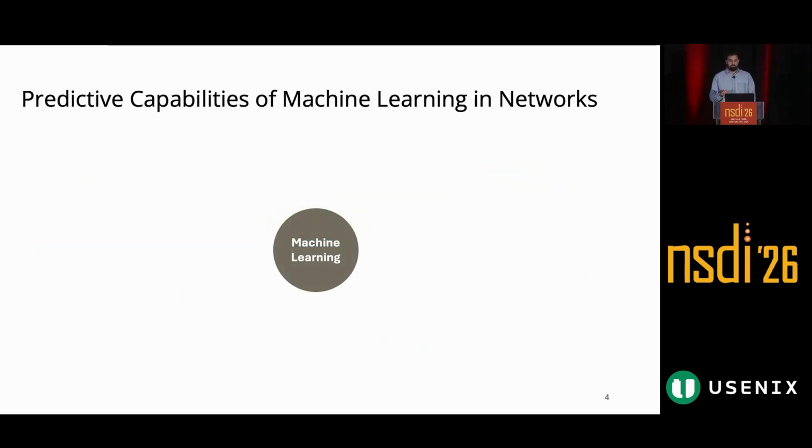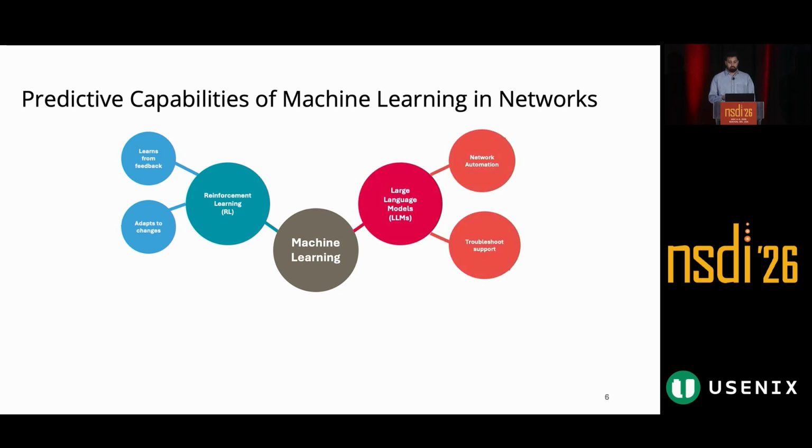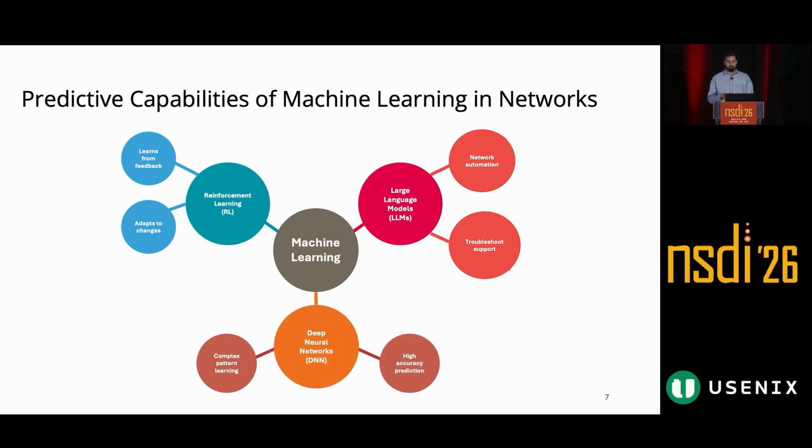It's because ML enables networks to move beyond static rules by learning patterns directly from traffic data to make predictive decisions in real time. We have deep reinforcement learning that enables systems to adapt to changing network conditions using feedback. We have language models that we are exploring for network management tasks like network automation and troubleshooting. And we also have deep neural networks that enable high accuracy prediction by learning complex nonlinear patterns from data.